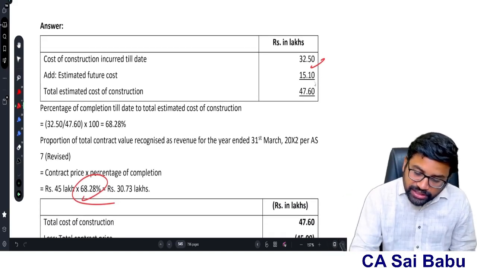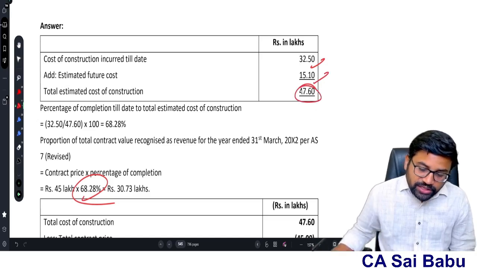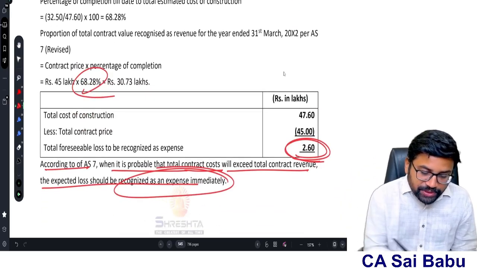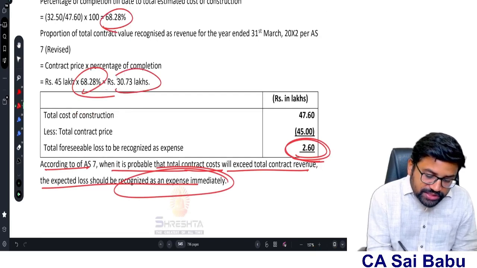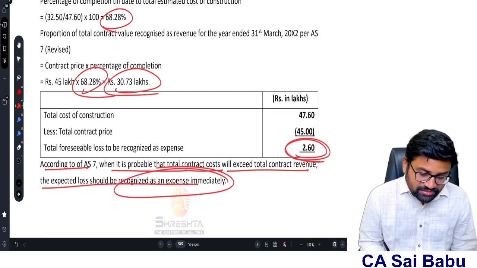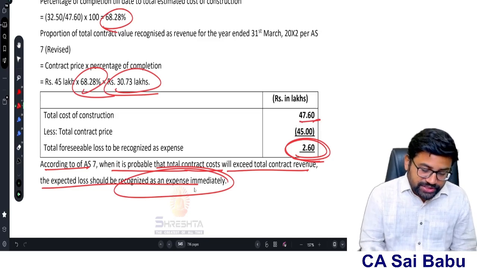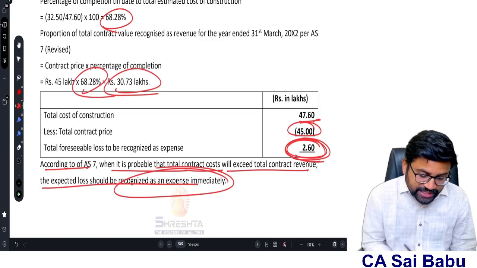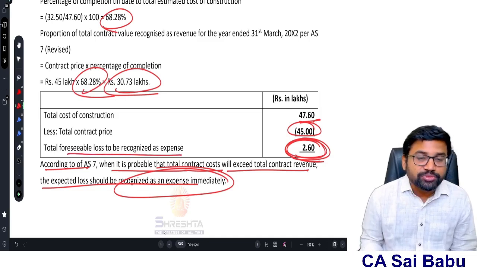What is the cost to be incurred, 15.10. So 47.6. He finds out the percentage of completion. Then you will know what is the current year revenue to be recognized, 30.73. So total cost of the construction is 47.6, contract price 45. So overall there is a loss of 2.6, expected loss, which has to be recognized as an